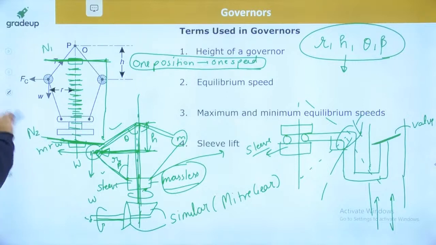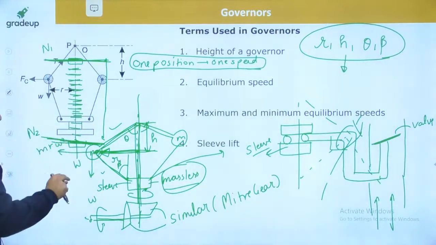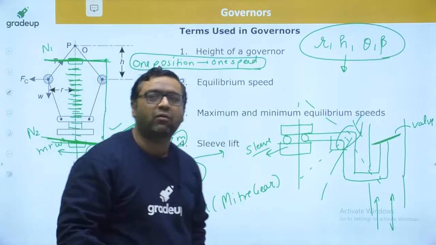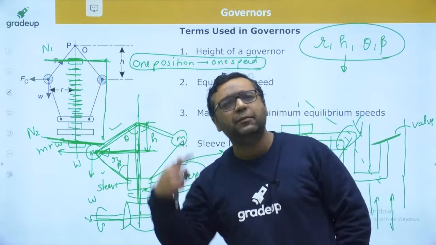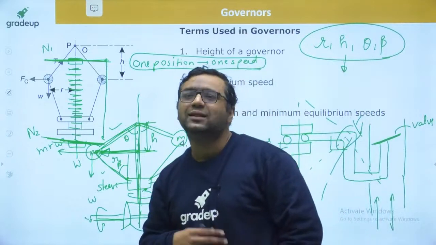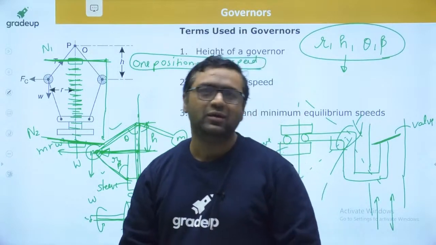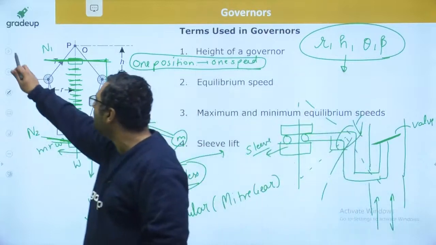Then the governor can govern the speed only between these two ranges. It cannot go above n1 nor below n2. So it will be working only in between this range. That's why we have put a stopper here, because other than this range the governor cannot work. So mind it guys, this is the part when we are going to design the governor.